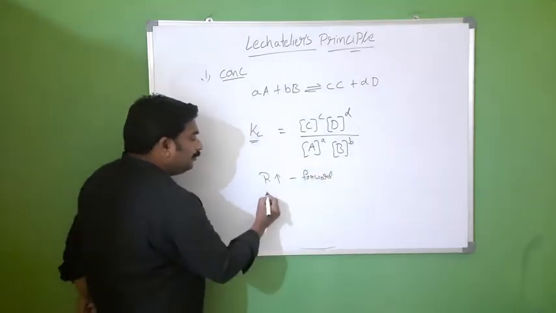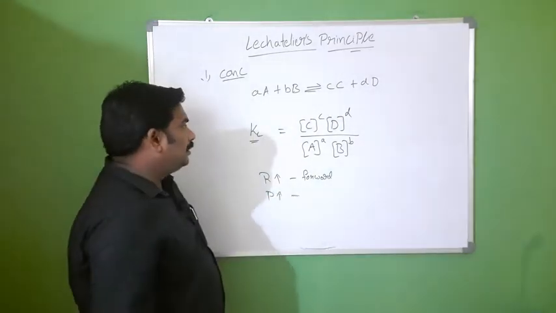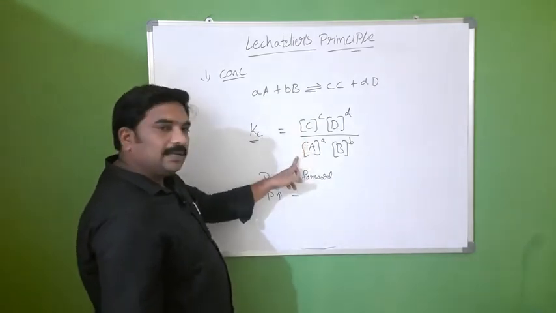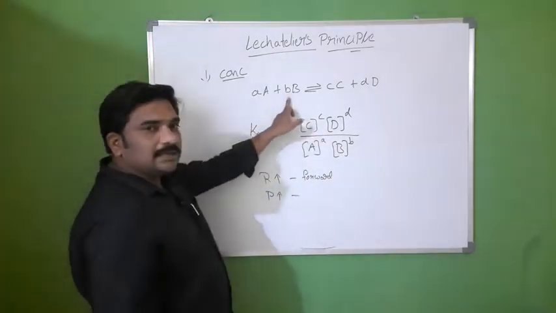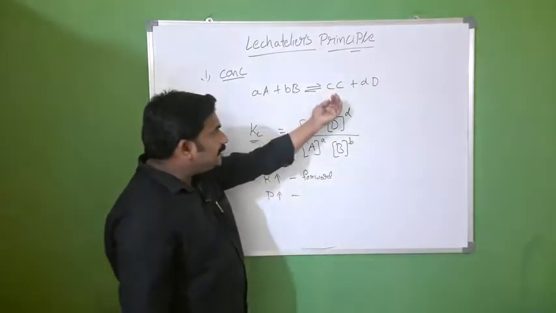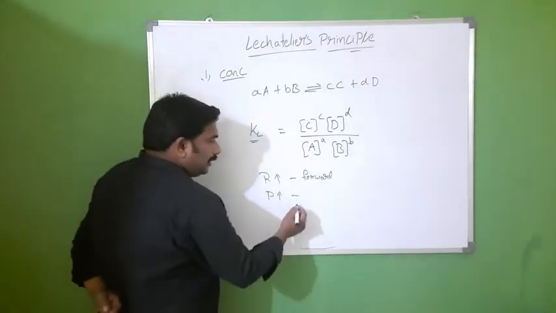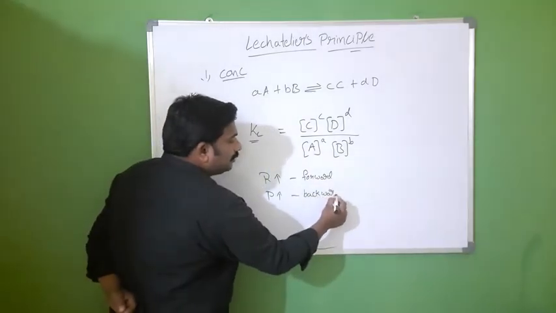If you increase the concentration of the products, then the numerator value increases. To compensate, we have to increase the denominator value. That means A and B concentrations increase. That means the reaction is in the backward direction. So, if the concentration of the products increases, the reaction goes in the backward direction.